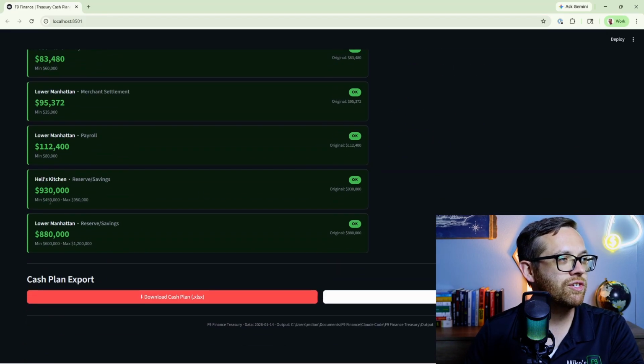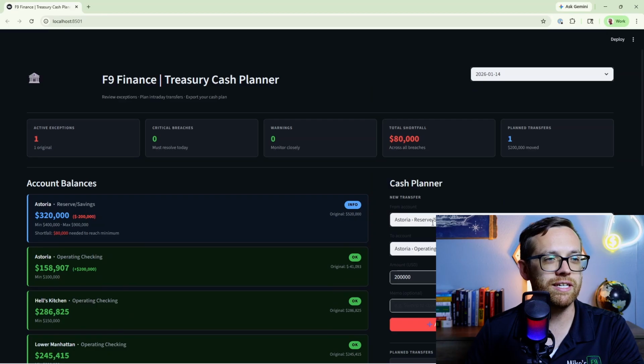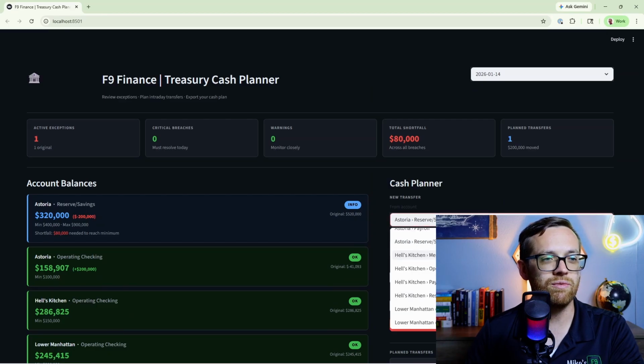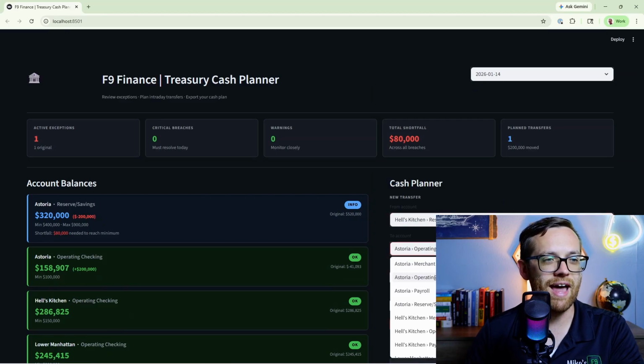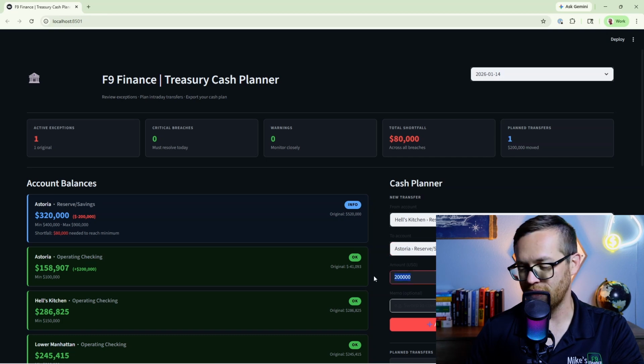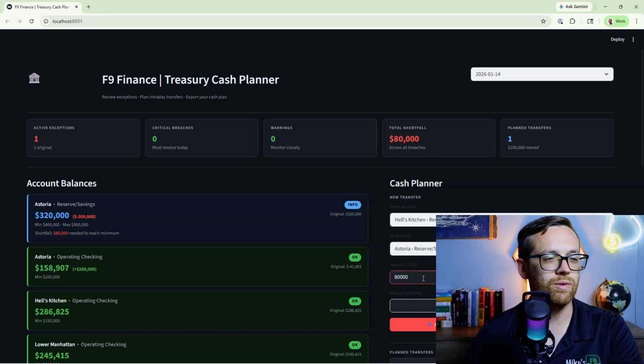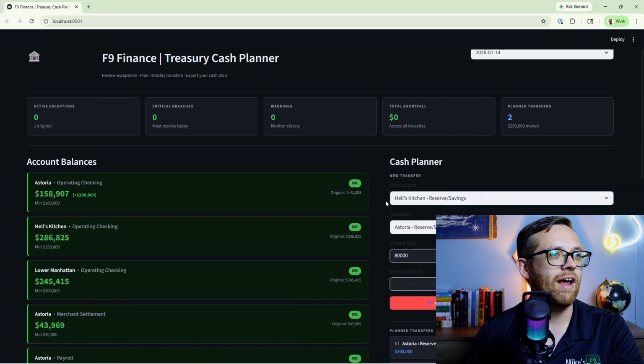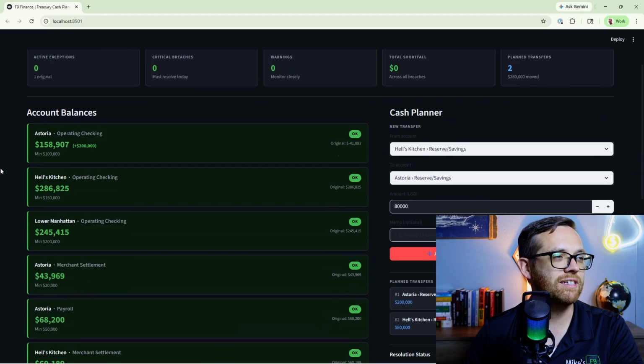Let's see, Hell's Kitchen has a lot of extra money. Lower Manhattan's a little bit tighter. So let's move the $80,000 from our Hell's Kitchen reserve. Let's move that over to our Astoria reserve. Put $80,000 just to show that this works with multiple levels. All right, and now we have no active exceptions.